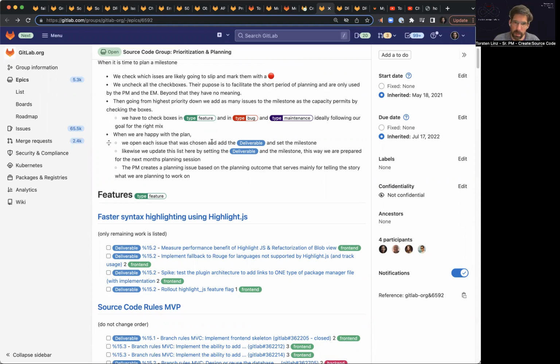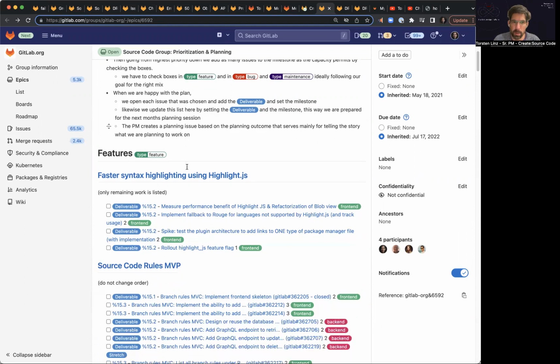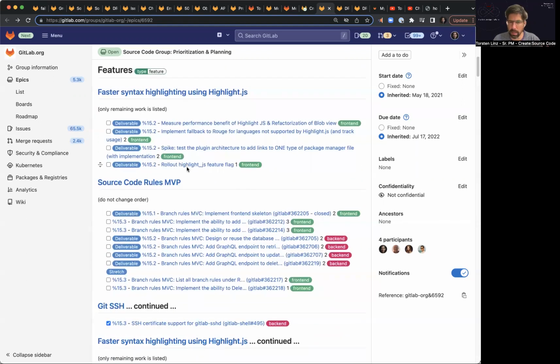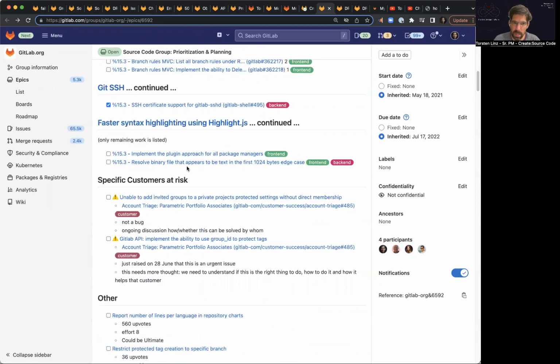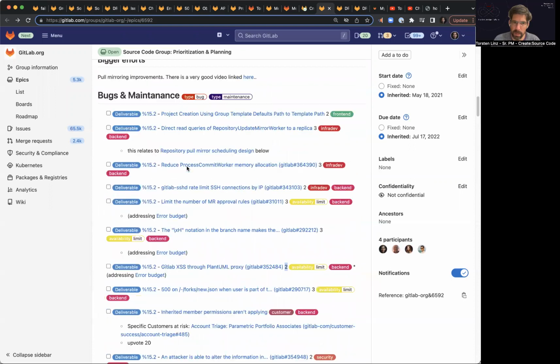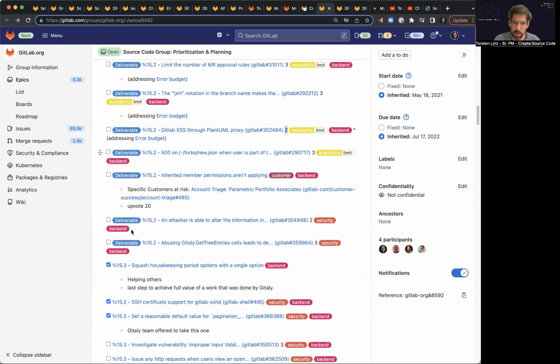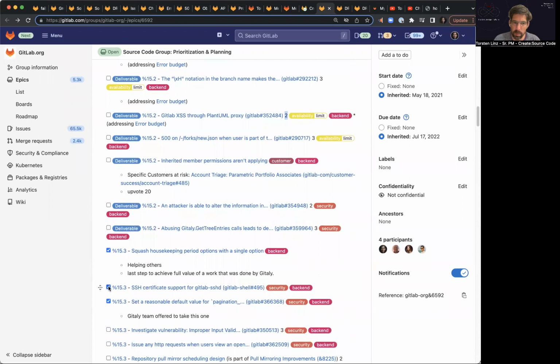What do we want to add to the milestone? And basically, we go through each list, and let's say we make a plan for 50-50, features 50% of the capacity and bugs 50% of the capacity.